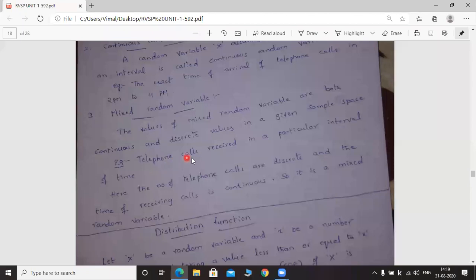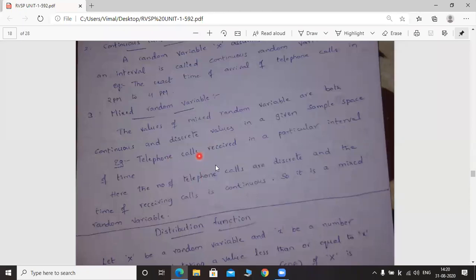Telephone calls received in a particular interval of time: the number of telephone calls can be counted within the particular duration, but within the same duration we cannot say exactly at what time the telephone call will arrive. We can count the number of telephone calls in the particular duration.